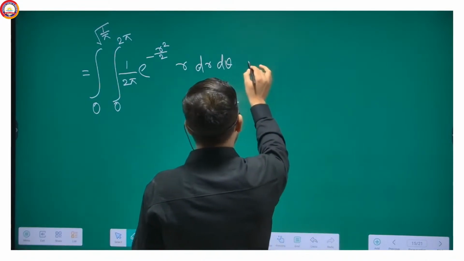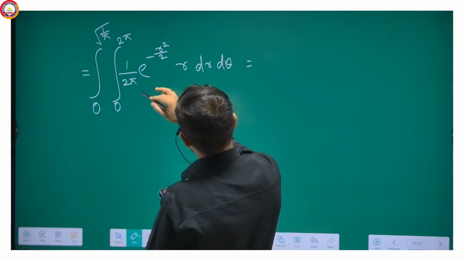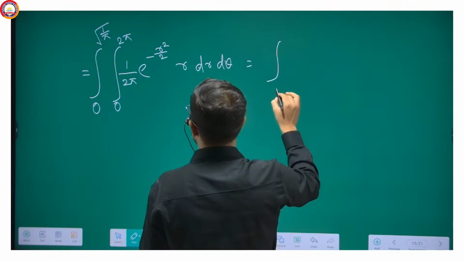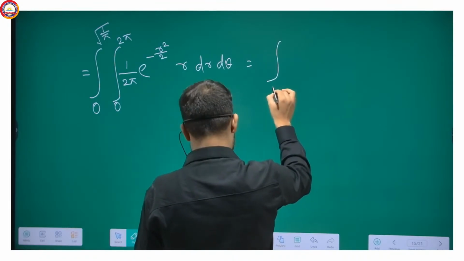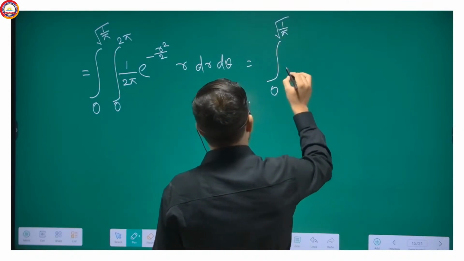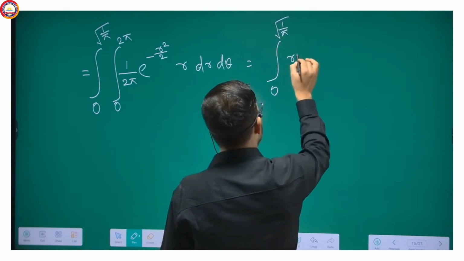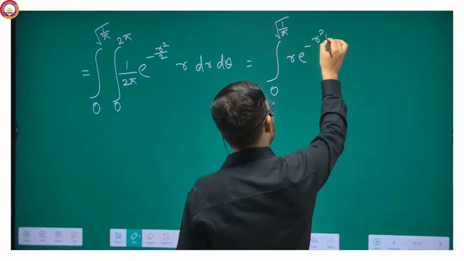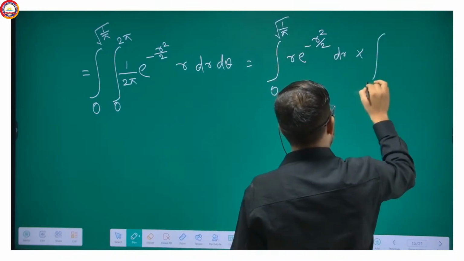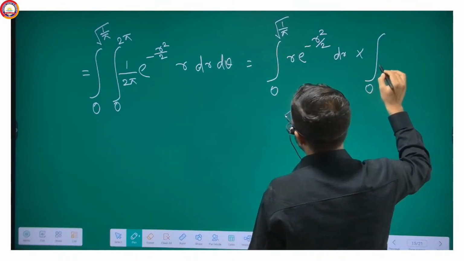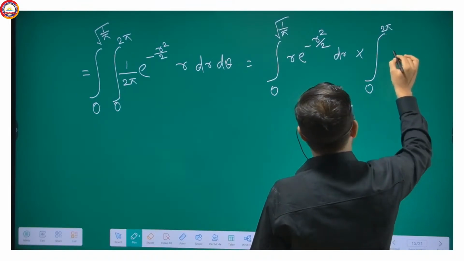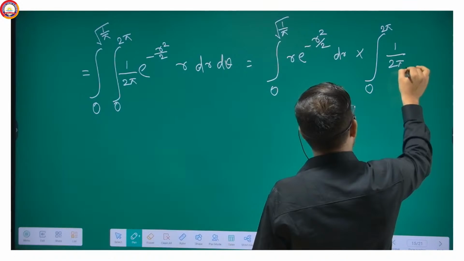And so we will write it as, because here r and theta can be separated, integration from 0 to root under 1 by pi of r e to the power minus r square by 2 dr, and integration from 0 to 2 pi of 1 by 2 pi d theta.